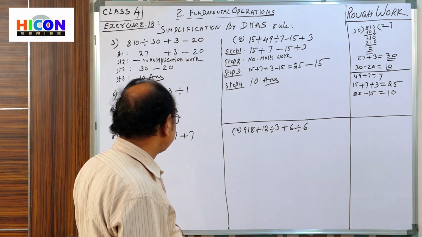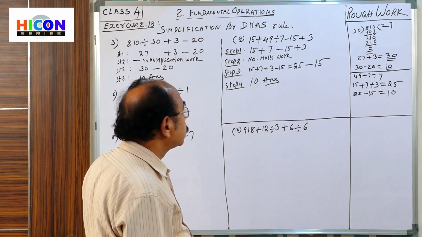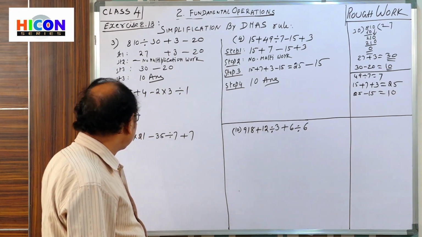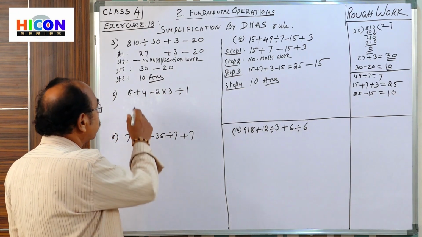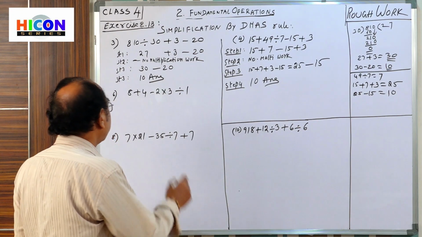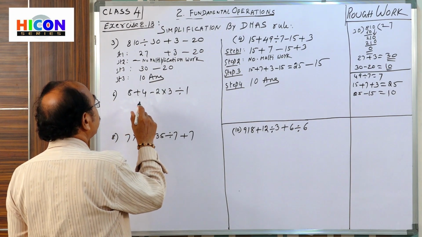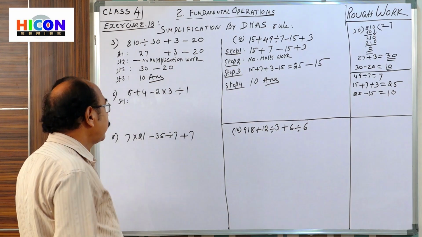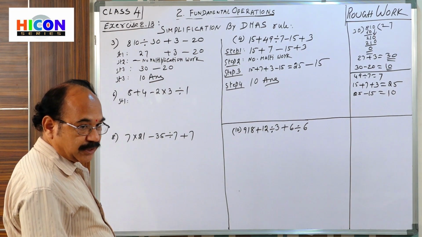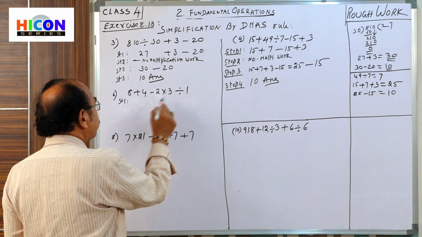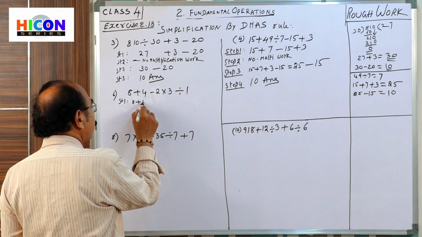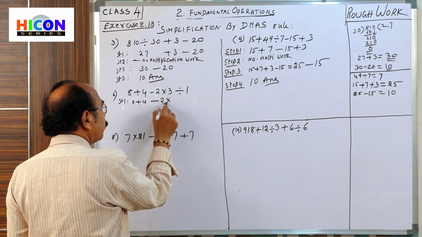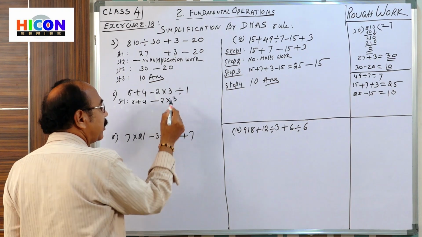Next. Come to the sixth question: 8 plus 4 minus 2 into 3 divided by 1. Step 1, go to division first. 3 divided by 1 is 3. So 8 plus 4 minus 2 into 3.